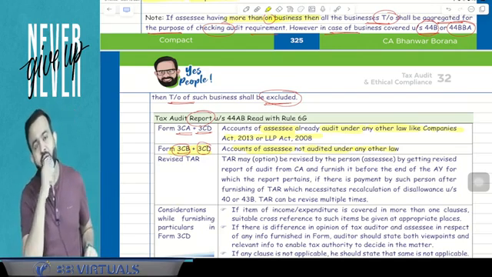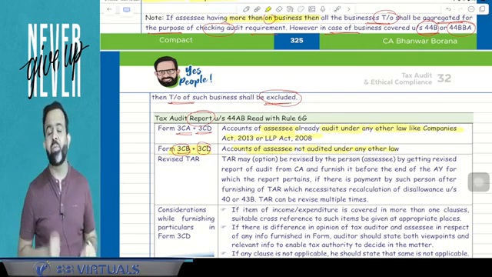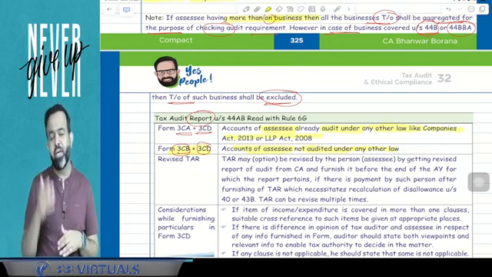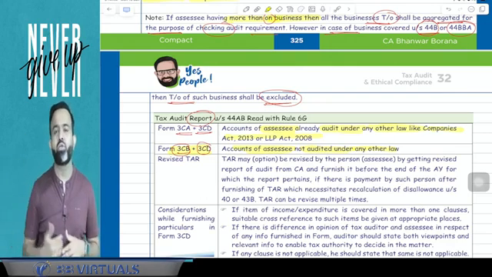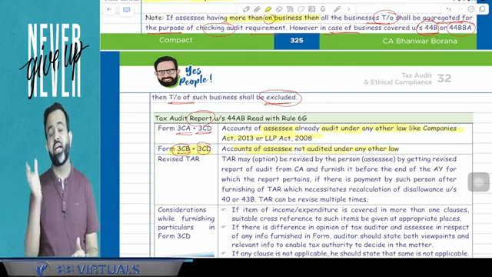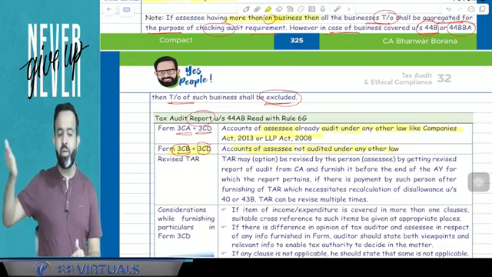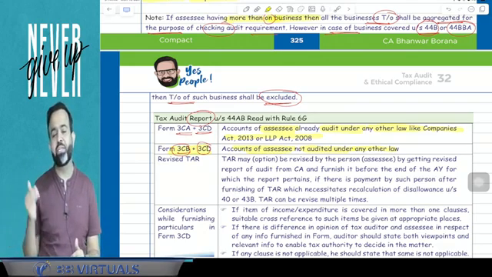But guys, what happened? You know that under PGBP there are various sections like 43B, the interfering section. If a certain payment is not made up to the due date of return filing, then that expenditure is going to be disallowed.